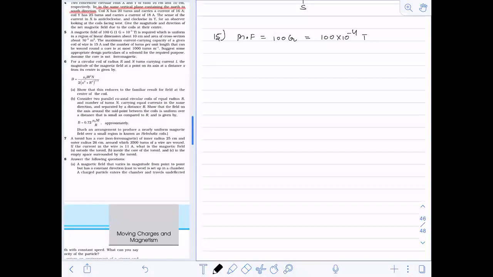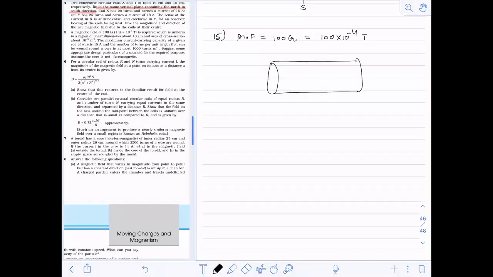So it says a magnetic field is required which is uniform in a region of linear dimension. The linear dimension is 10 centimeter, and the cross sectional area is given, somewhat like this.